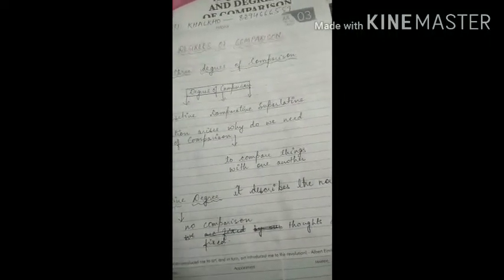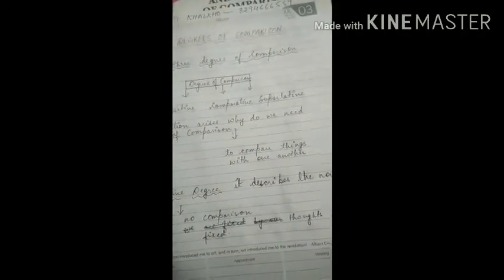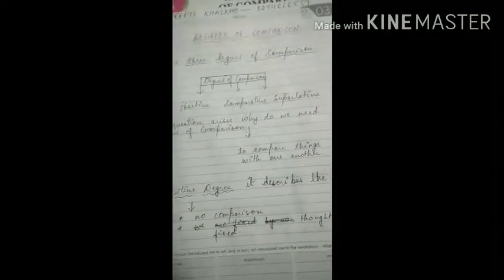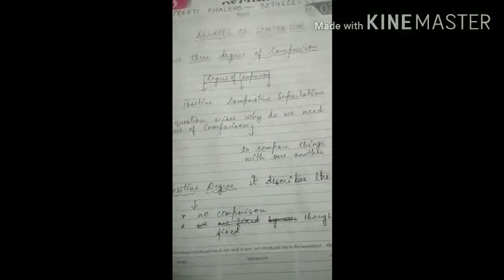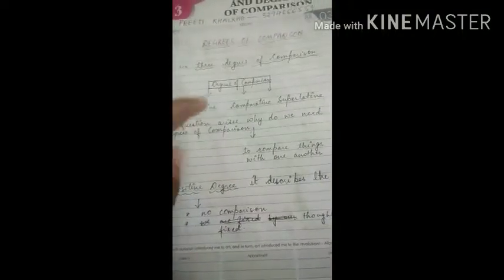So this is how you compare things. For another example, history and geography. Geography is interesting, but history is more interesting. So this is how you compare things, right? Now coming back to the three types of degrees of comparison. First is positive, second is comparative, and then superlative.